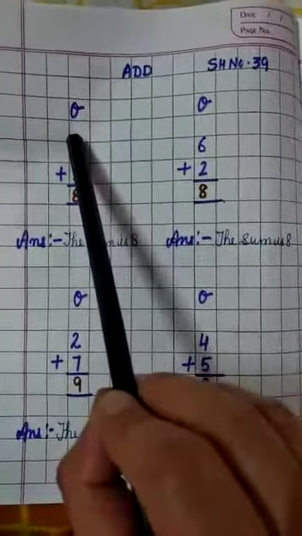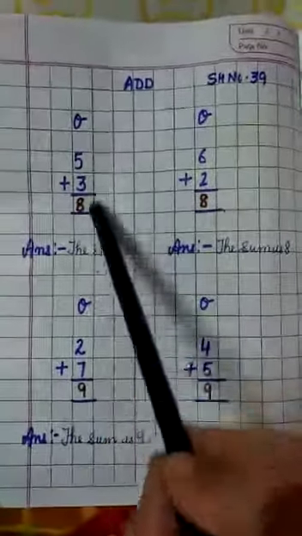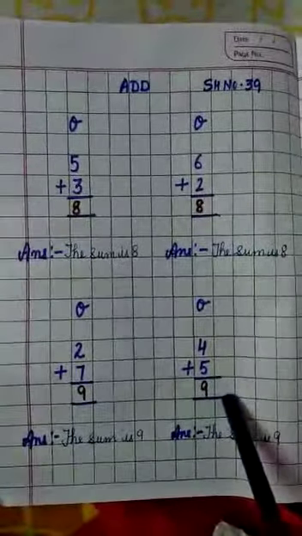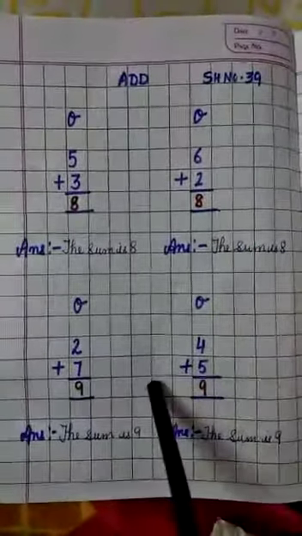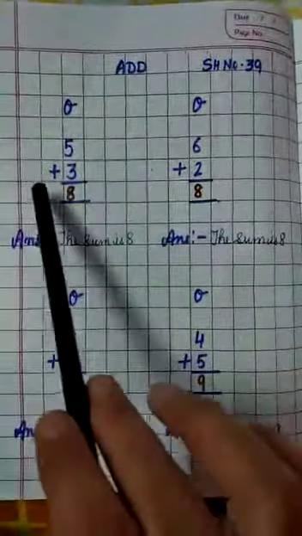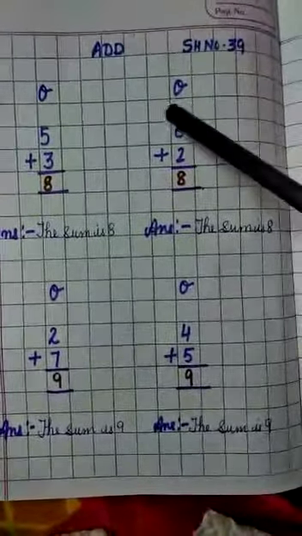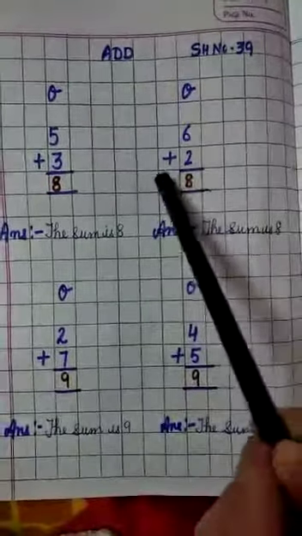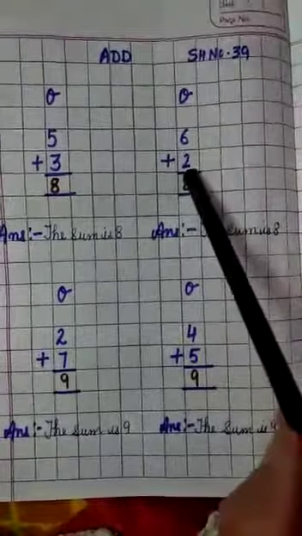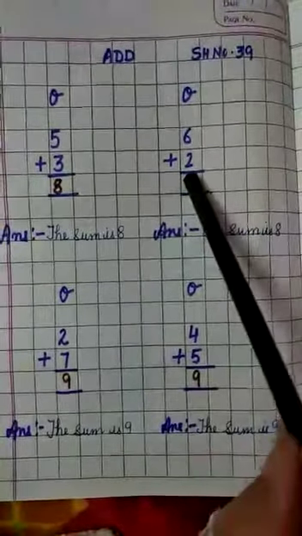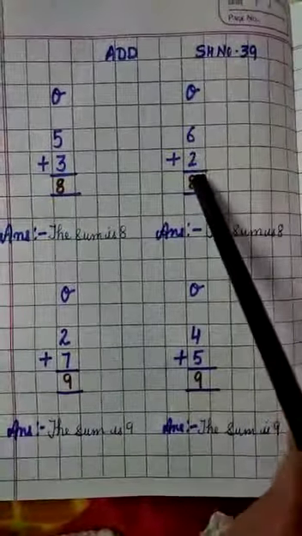So whenever you write the sums in the copy, leave this box and write this pattern. Okay, you have to follow the same pattern here. Leave the box, write ones and tens, and then start doing the plus sign and answer the sum is. Okay, and here is again 6 plus 2, and this is a sign of plus. 6 plus 2, 6 on the head, 2 on the finger. After 6, 7 and 8.